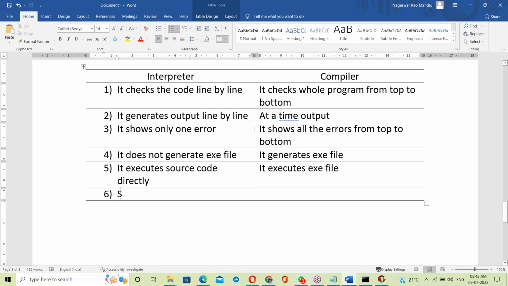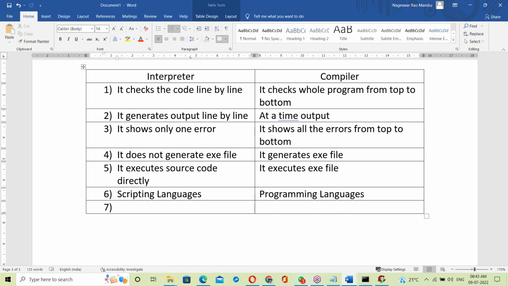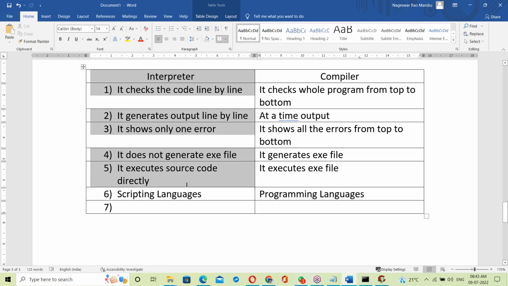See, interpreter-based languages are called scripting languages. Compiler-based languages are called programming languages. So interpreter-based is a scripting language, and compiler-based is a programming language. Scripting and programming.